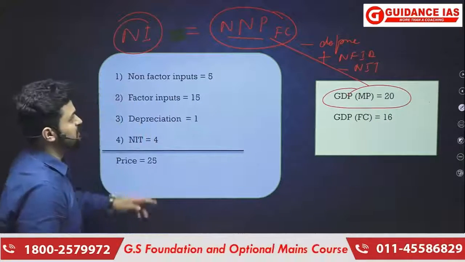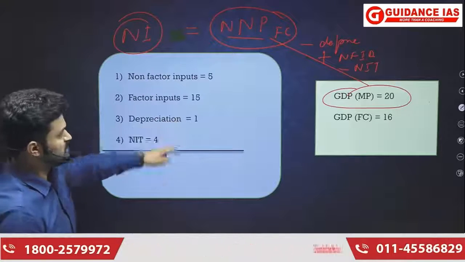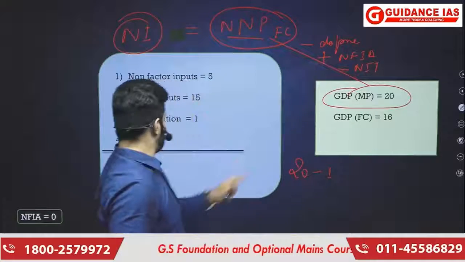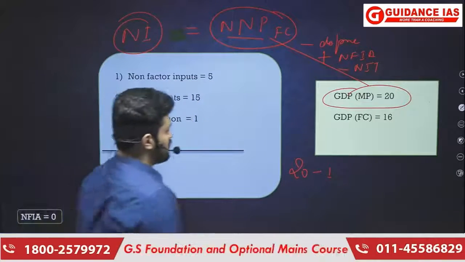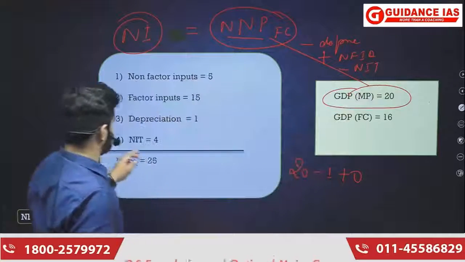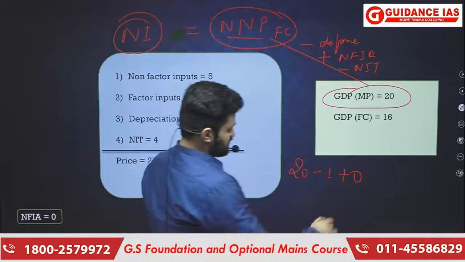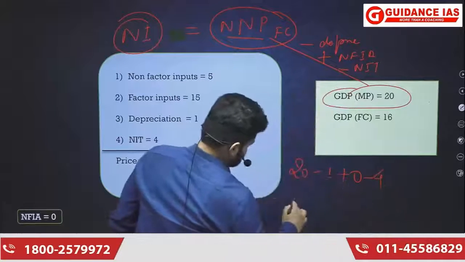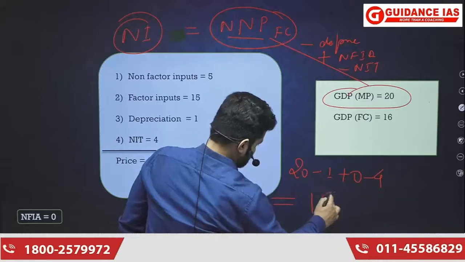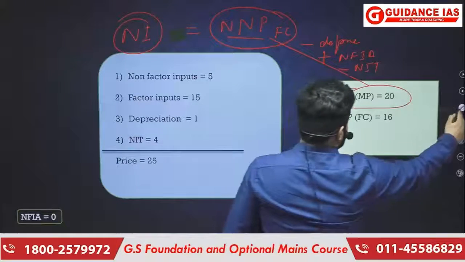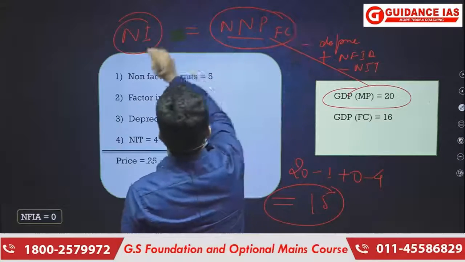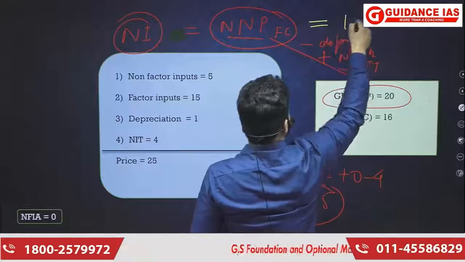Okay. So in our case, depreciation was 1. So 20 minus 1. Then NFIA in our case is 0. That means plus 0 minus NIT. NIT in our case is 4. That means minus 4. So here it is 20 minus 1 plus 0 minus 4 equals 15. So in our example, net national product at factor cost, that is national income, is 15.